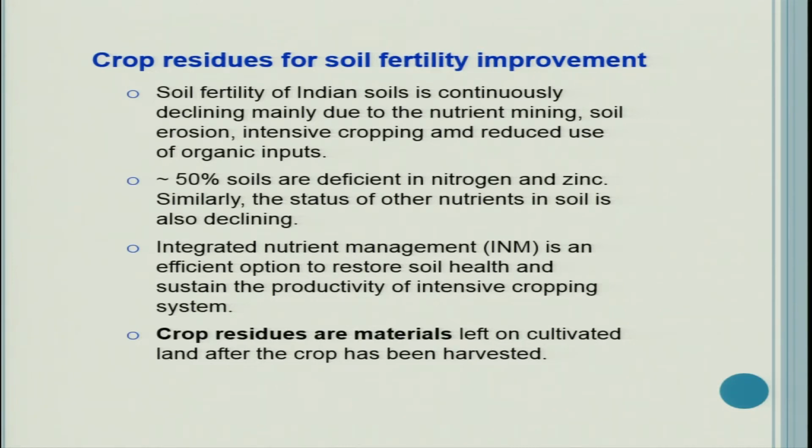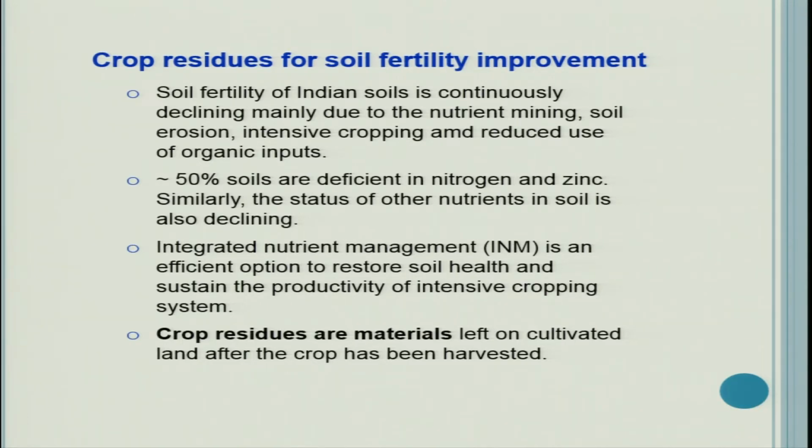Soil erosion is also there, because of which we lose organic matter, we lose nutrients from the surface soil. Intensive cropping system, we are growing 2, 3, 4 crops in a year. That means we remove a lot of nutrients from the soil. And also reduced use of organic inputs. Now mechanized farming is happening.